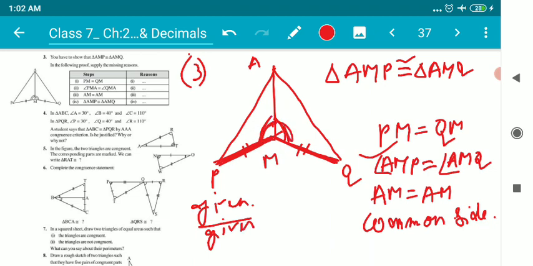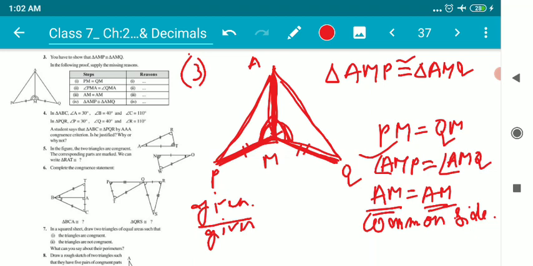Again they have said that AM is equal to AM. Yes, because AM is a common side between the two triangles, both the triangles are sharing one common side, that is AM. And the fourth one is triangle AMP, and finally it's said that triangle AMP is congruent to triangle AMQ. Why?